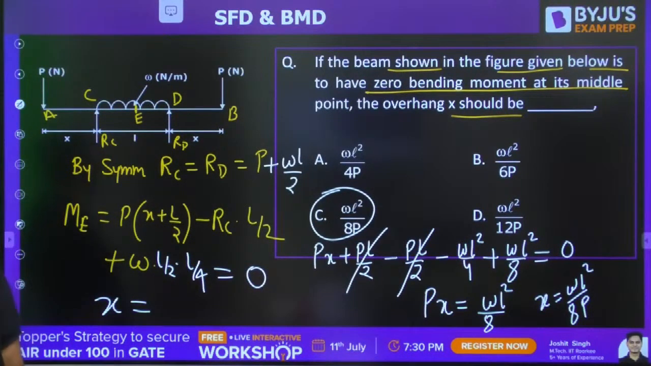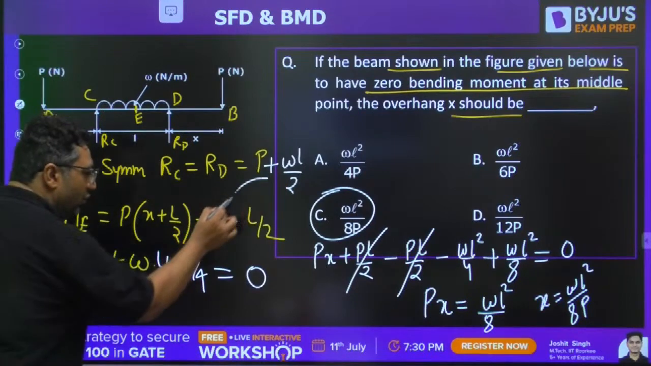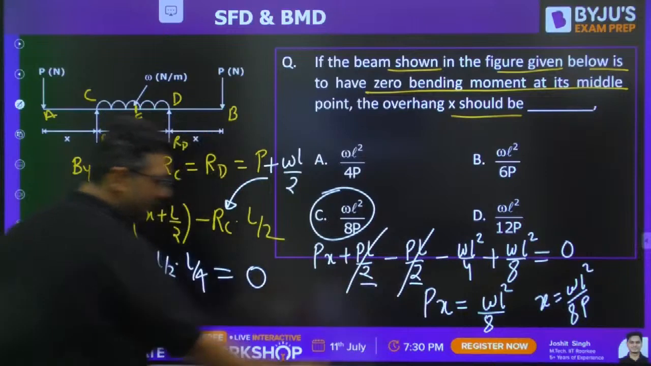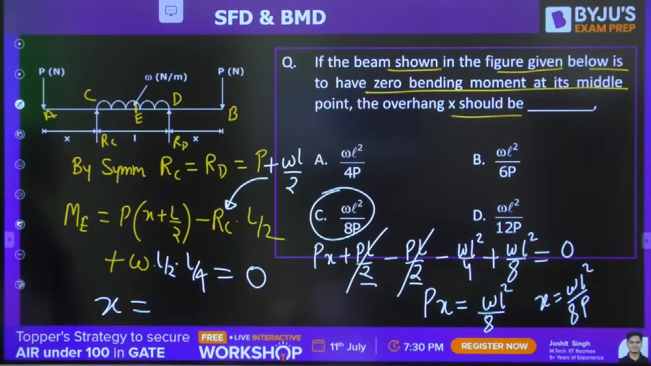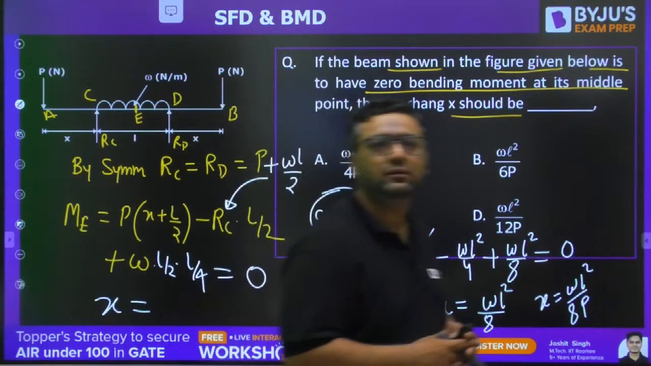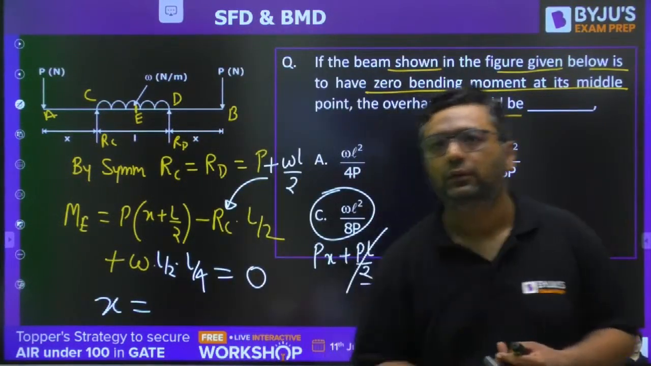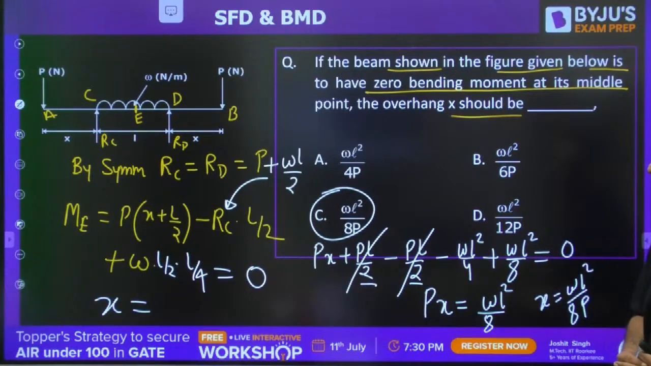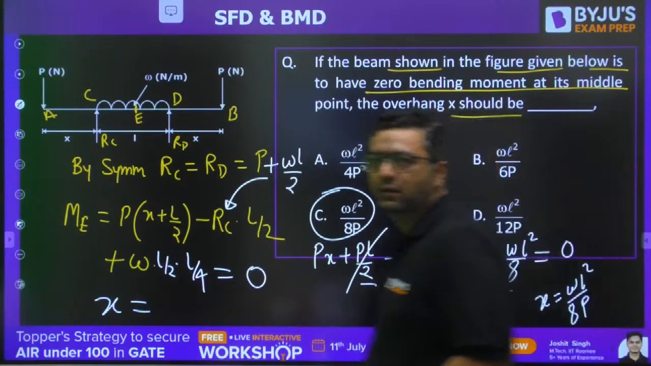Okay, everybody got it? Prakash, when you will put this value of RC here, PL by 2 will get cancelled out. Everybody got their mistake? Abhishek? Yes. C would be the right answer for this. Just look at it.